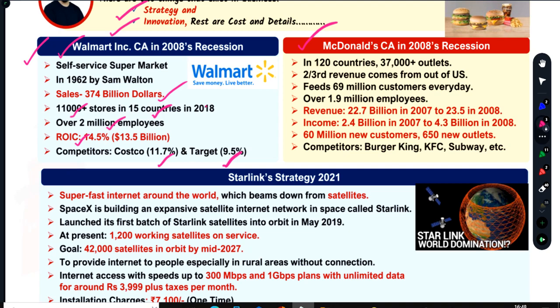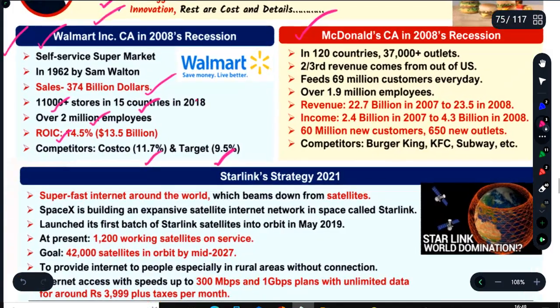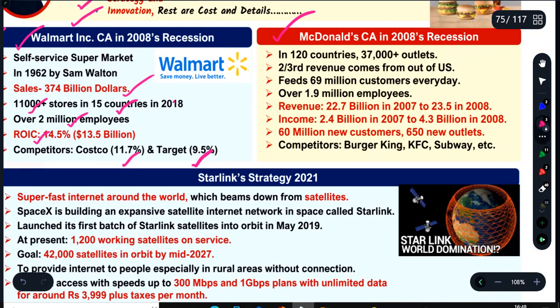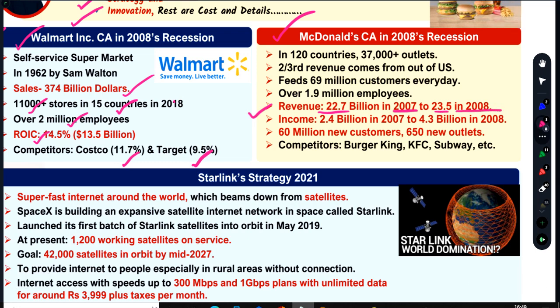So there is no doubt about this. This is how the winner companies, the strategically managed companies, or the companies who are following strategic management, win. Another example was McDonald's. McDonald's revenue went from 22.7 billion in 2007 to 23.5 billion in 2008. Approximately, they earned 1 billion more in 2008 when there was a global recession.